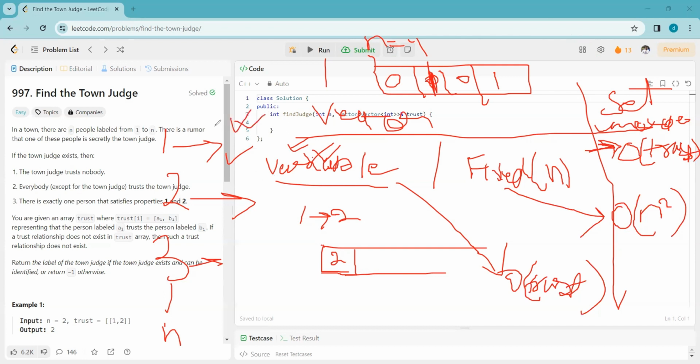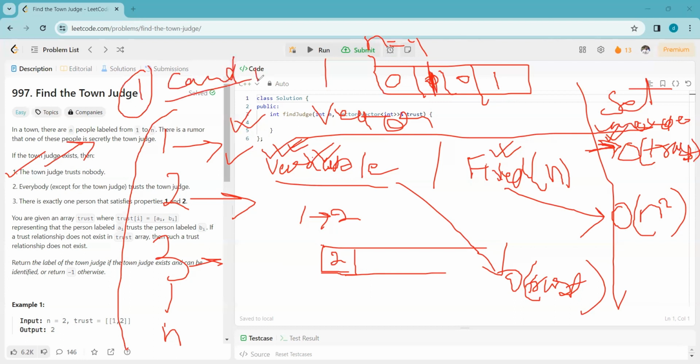Now we will see what the time complexity will be if we search in a variable size vector, fixed size vector, or in an unordered set. After mapping the trusts in the map, that means we have already checked condition one. After checking condition one, if we are left with only one candidate, then we have to do a further check.